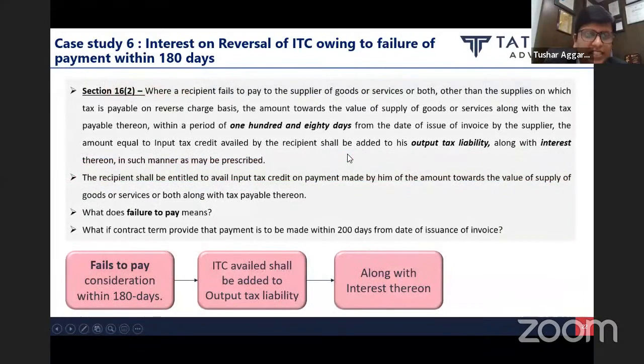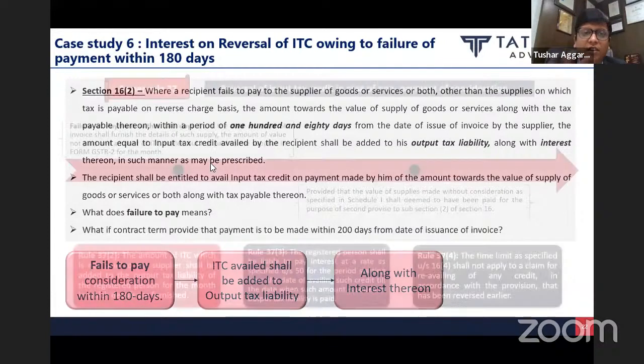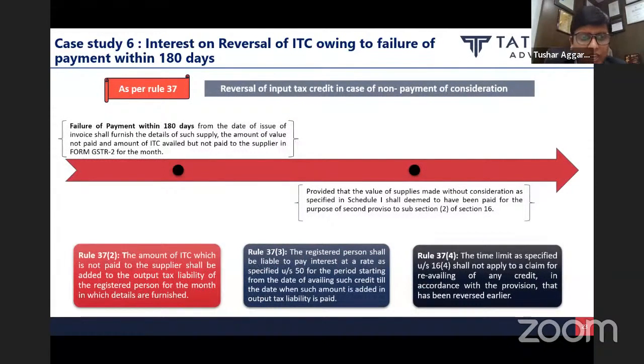The reason is, if you see section 16 subsection 2, it says that if I fail to make the payment within 180 days from the date of invoice, the amount equal to the ITC availed by the recipient shall be added to his output tax liability in such manner as may be prescribed. And when we go to the manner, rule 37.2 says the amount of ITC which is not paid shall be added to the output liability of the registered person. And where it will be added, it is written in GSTR 2B.